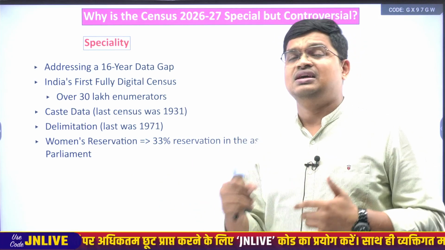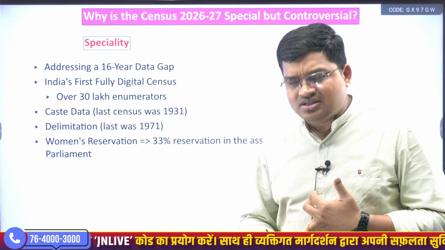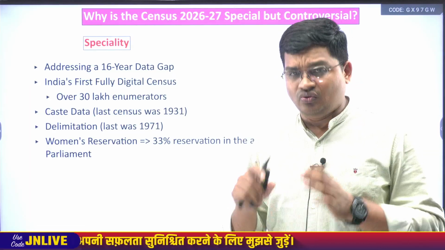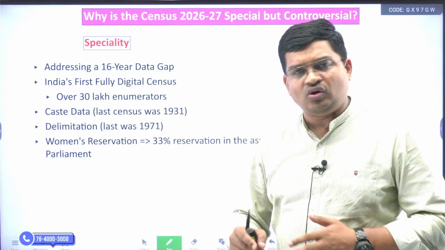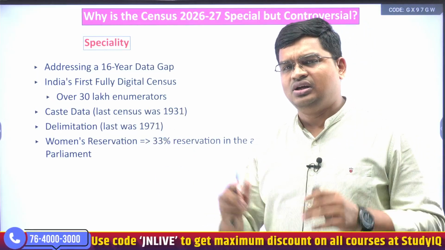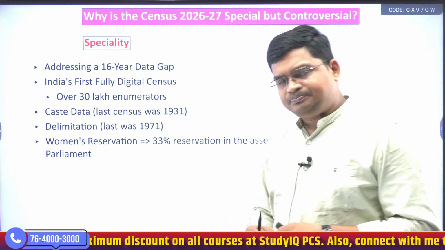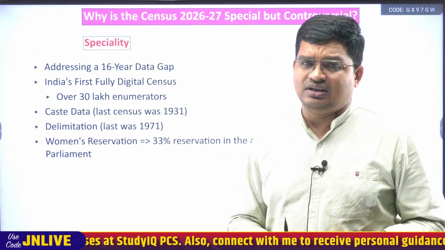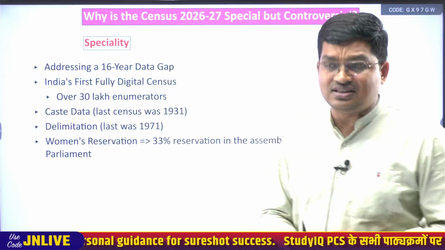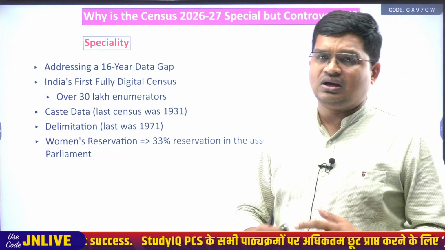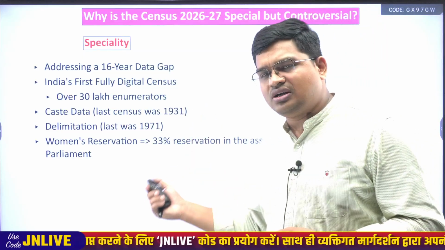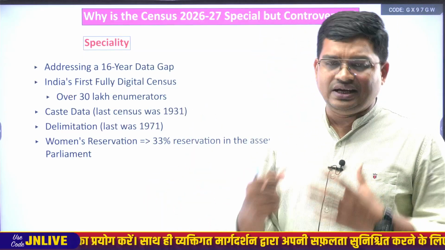Fully digital in the sense that census data will be collected through applications, digital devices and portals, and obviously the primary school teachers will be involved in the data collection. So they will be involved, almost around 30 lakh enumerators. And then one of the unique features of this census is the caste data or caste census, because in this census these 30 lakh enumerators are going to collect the caste data as well.